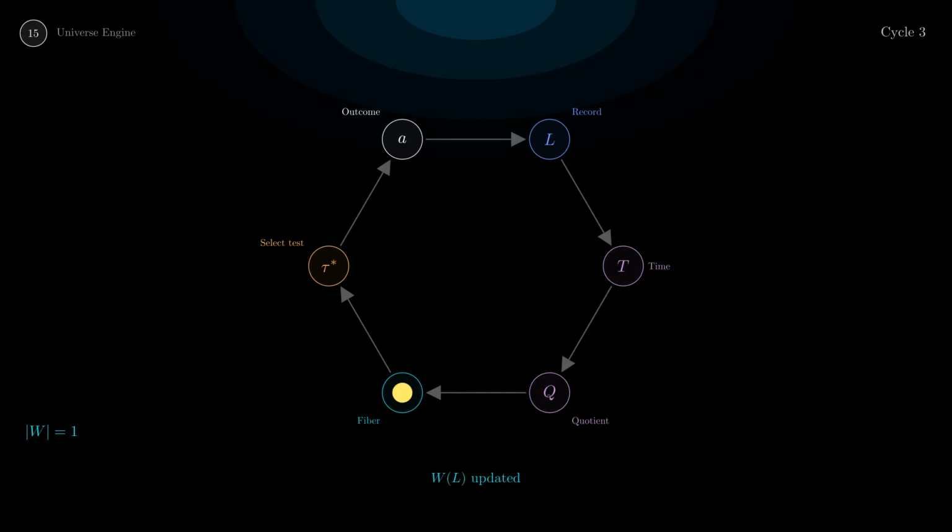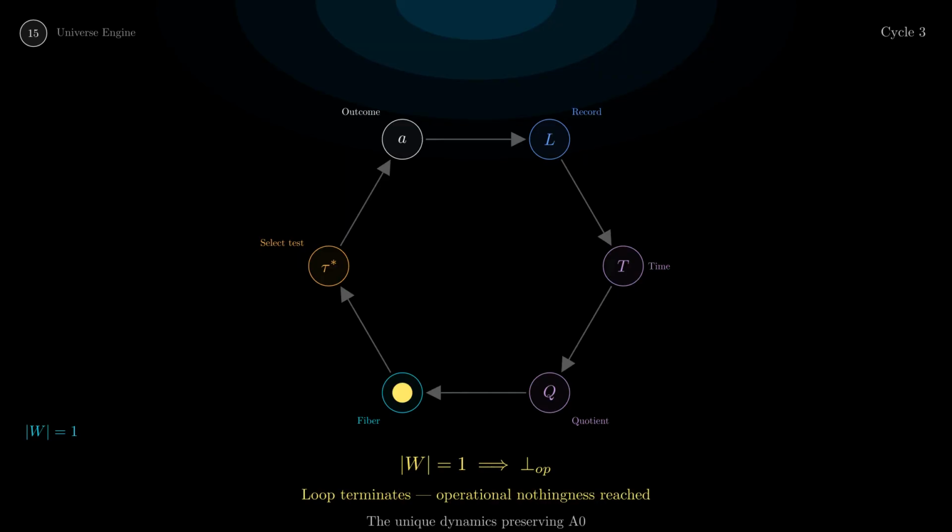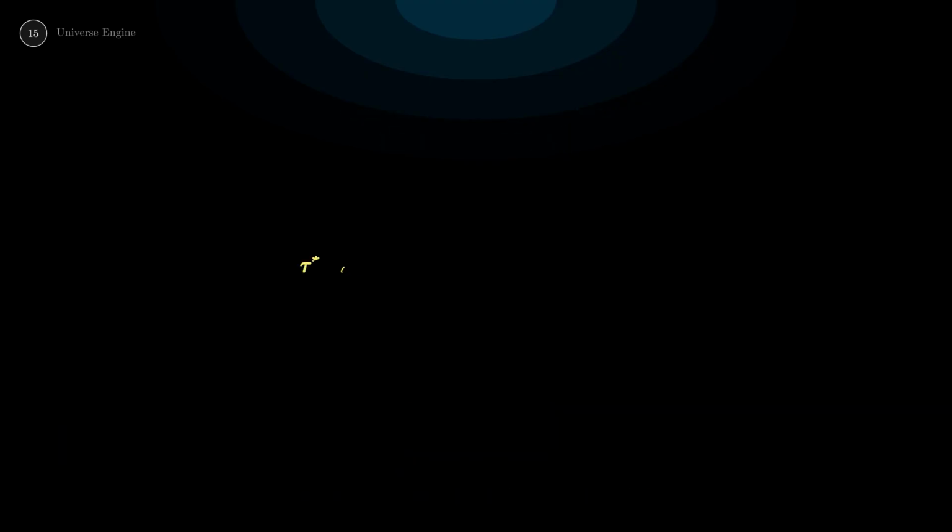Cycle 1, fiber starts at 16, shrinks to 8. Cycle 2, 8 to 4. Cycle 3, 4 to 1. The fiber reaches size 1, operational nothingness. The engine halts. This loop is the unique dynamics that preserves a 0, while maximally distinguishing states.